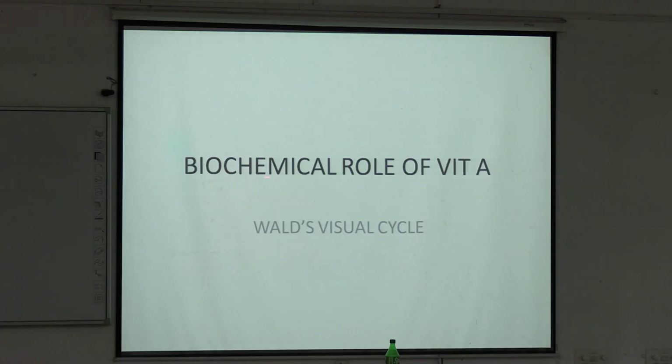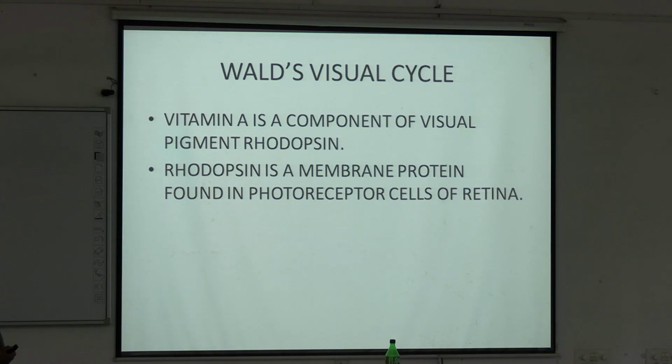Now, the biochemical role of vitamin A. Firstly, Wald's visual cycle. We all know that vitamin A helps in vision. How does it act? In Wald's visual cycle, vitamin A is a component of the visual pigment rhodopsin, okay, and vitamin A is a component of this rhodopsin.